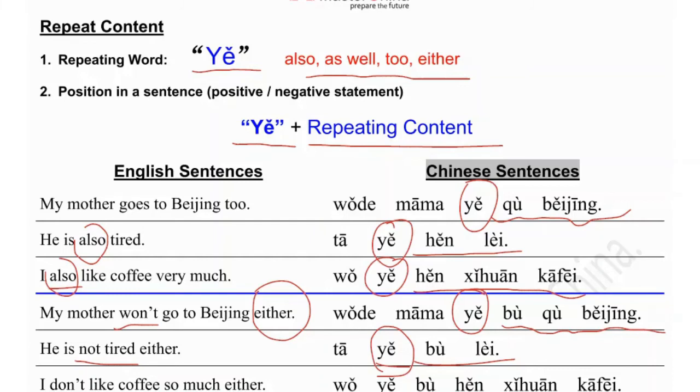So we say 我不很喜欢咖啡. Not so much. 我也不很喜欢咖啡. So you see, we do step by step, that we understand the first one, and the second we add more words. Just to show people's understanding.